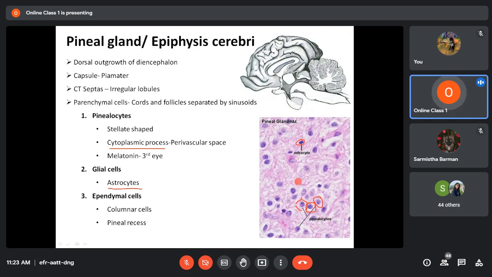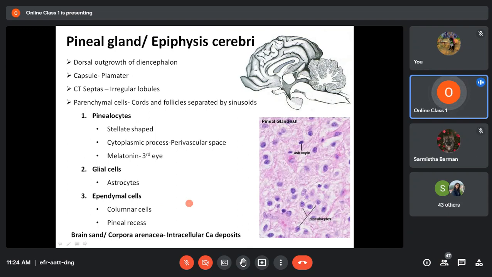To differentiate astrocytes from pinealocytes, astrocytes have a somewhat irregular-shaped dark nucleus, whereas pinealocytes have a somewhat light nucleus with clear nucleoli. Okay, so this is a slide of the pineal gland.